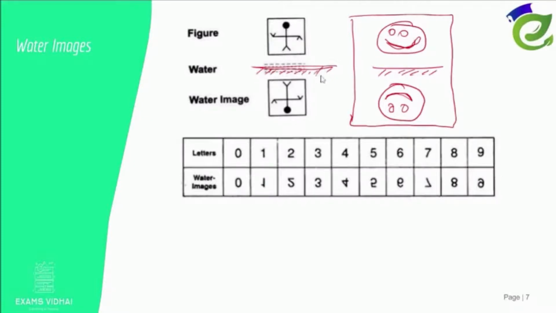The mirror plane is below whatever question they have asked. So for 0 it is 0. 8 is always 8, right? 1 will change. 2 will be like this, 3, 4, 5. You see all this and you'll be able to understand.